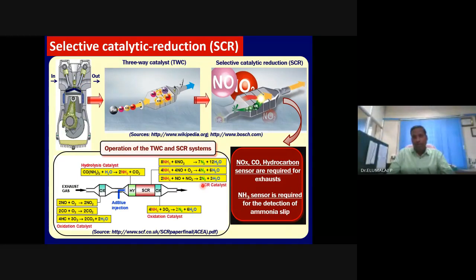Many universities, many institutes are working towards development of these sensors: NO sensor, NO2 sensors, carbon monoxide sensor, hydrocarbon sensor, even ammonia sensors. How much urea to be injected, that is possible to quantify if you know how much NO2 is emitted. So you require an effective NO2 sensor, NO sensor, then ammonia sensor.